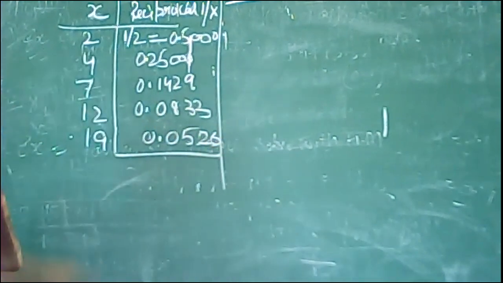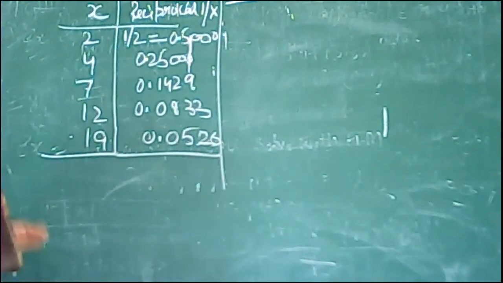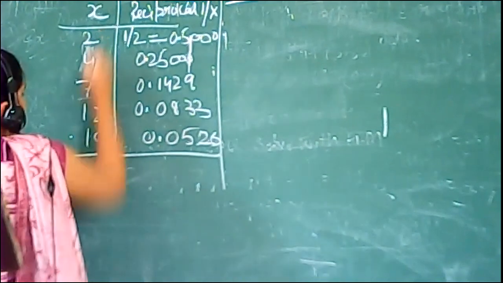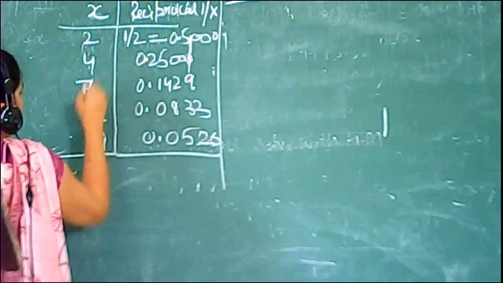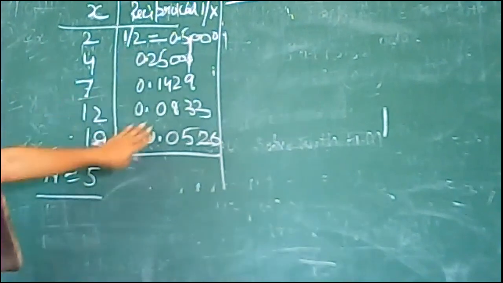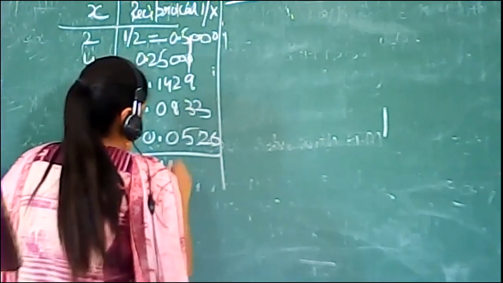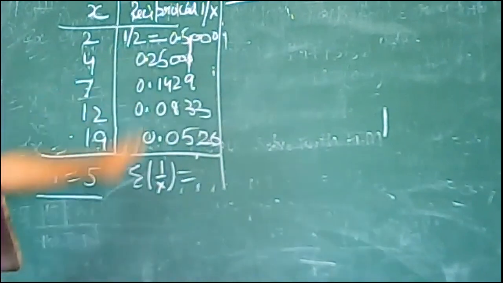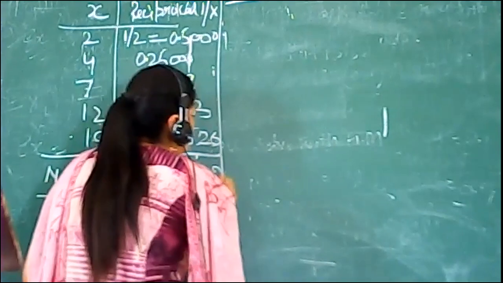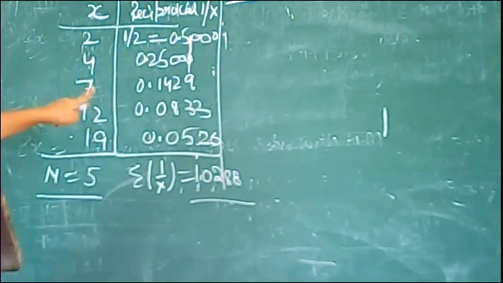So after this, we find the number of observations and the total of the reciprocal items. The number of observations is 1, 2, 3, 4, 5, that is 5, and the total of the reciprocal items, the summation of 1 over x, is 1.0288. So this is the value of the reciprocal items.